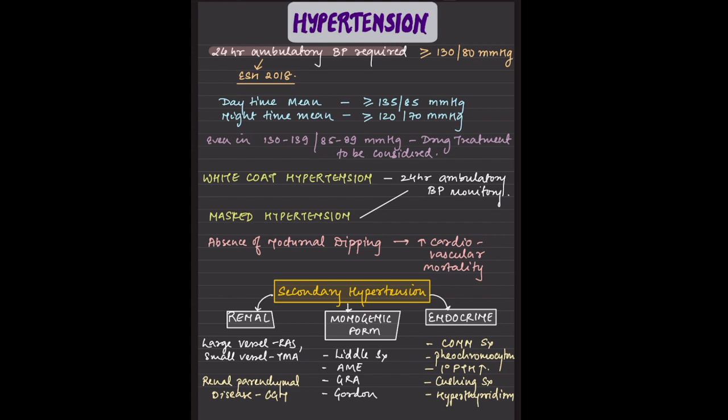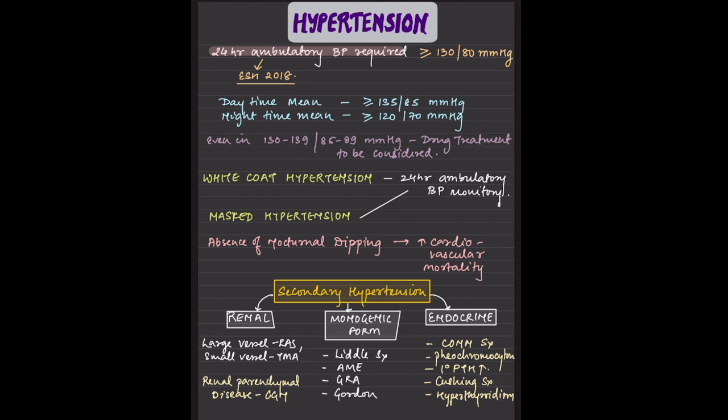Hypertension: we need a 24-hour ambulatory BP that should be more than or equal to 130/80 according to the ESH guidelines 2018. The daytime mean should be more than or equal to 135/85 and the nighttime mean should be more than or equal to 120/70. That is according to the guidelines, to be said as hypertension.